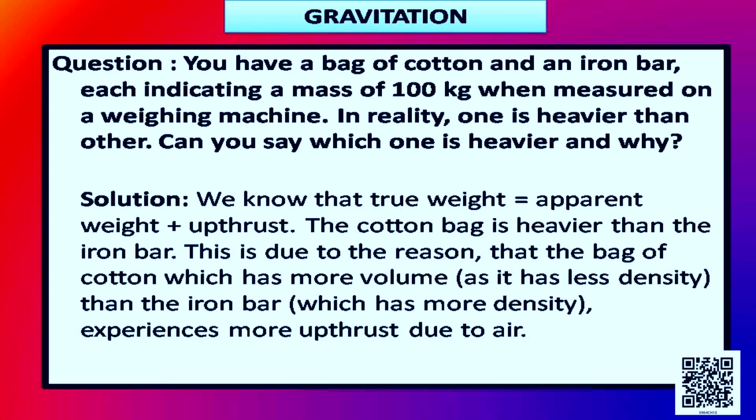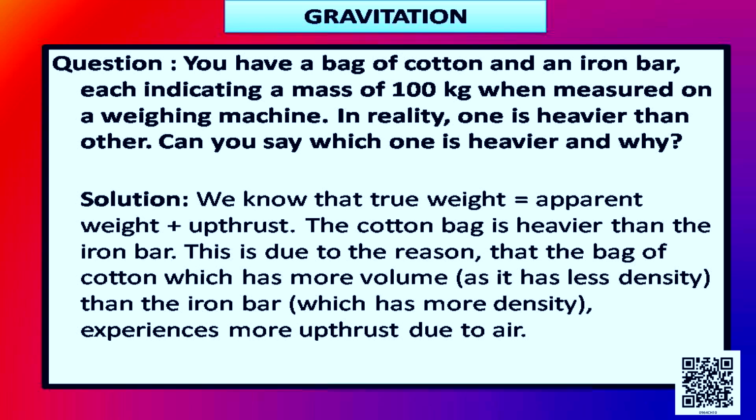Students, let us now discuss questions given in your book. It says you have a bag of cotton and an iron bar, each indicating a mass of 100 kg when measured on a weighing machine. In reality, one is heavier than the other. Can you say which one is heavier and why?